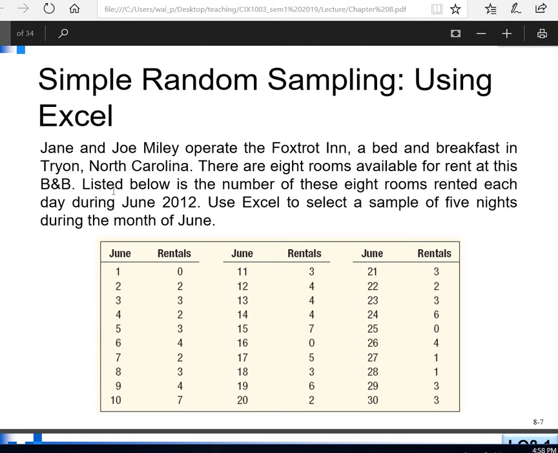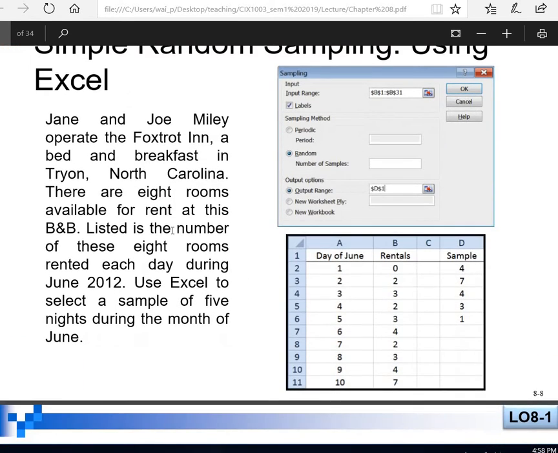For example, this data is the number of egg rooms rented each day during June 2012. If we want to use Excel to select a sample of 5 nights during the month of June, the first step is to key in all the days and the rentals inside the Excel sheet.